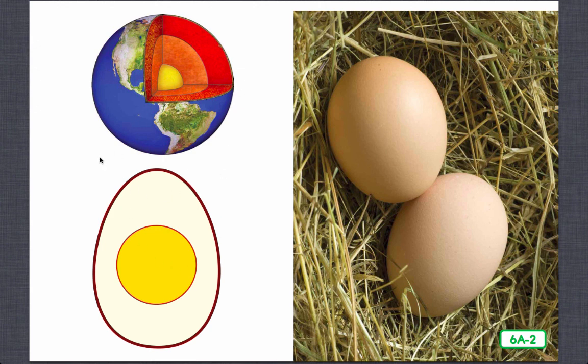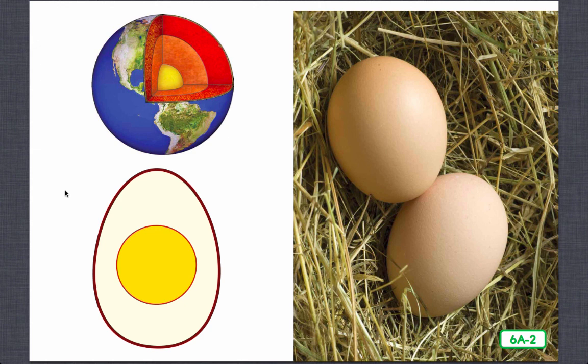So many people compare the layers of the earth to the layers of an egg. How are they similar and how are they different? Do you know what a female chicken is called? A female chicken is called a hen. Do you know what a male chicken is called? A male chicken is called a rooster.